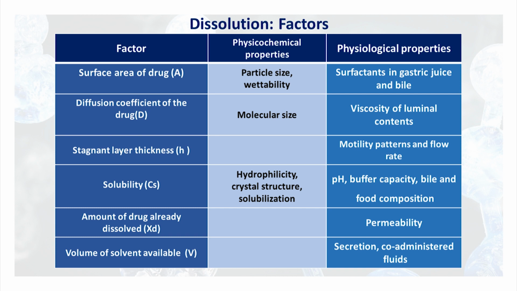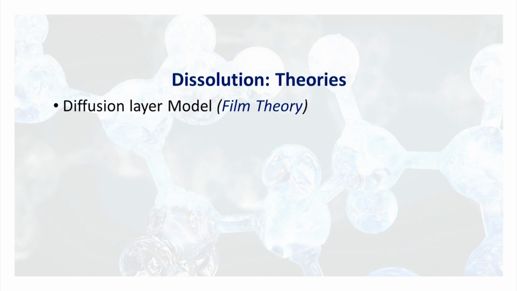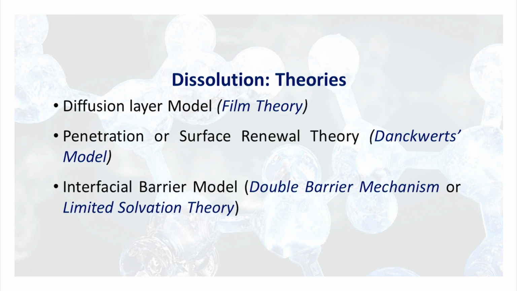Permeability governs the amount of drug already dissolved, that is Xg, while the secretions and co-administered fluids affect the volume of solvent available, that is V. The dissolution can be explained with the help of some theories, the models. There are three major theories. First, diffusion layer model or film theory. Second is penetration or surface renewal theory, that is called Danckwerts model. Third is interfacial barrier model, which is called double barrier mechanism or limited solvation theory.